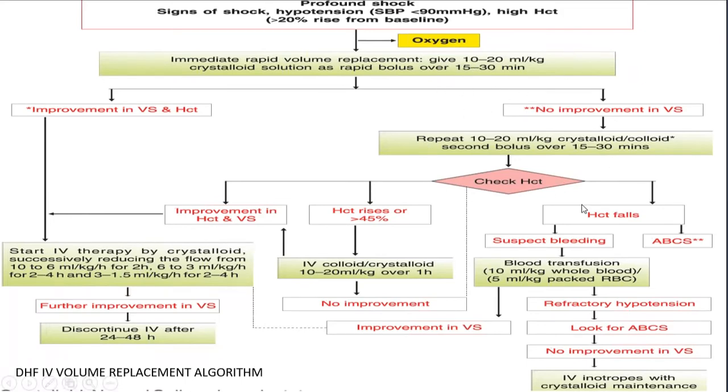And if there is no improvement, you will be checking the hematocrit, and if it keeps on falling, then it is definitely bleeding, and you will be giving a blood transfusion, and there is an improvement. Even then, if there is no improvement, there is refractory hypotension, and you should be starting inotropes and the crystalloid maintenance.